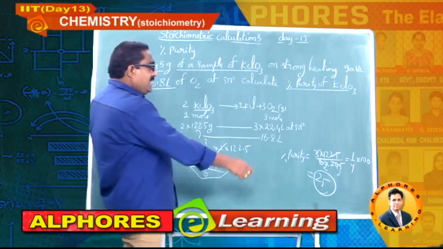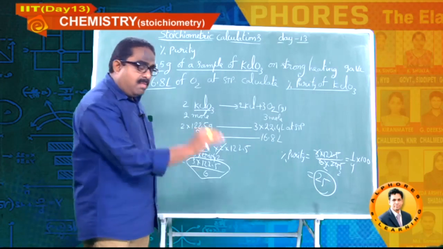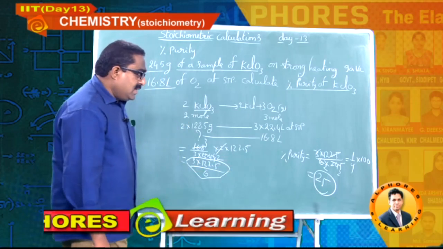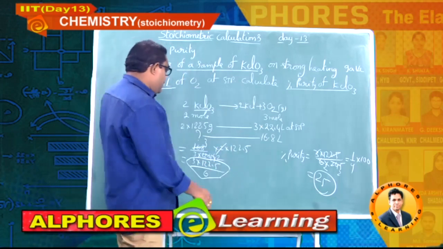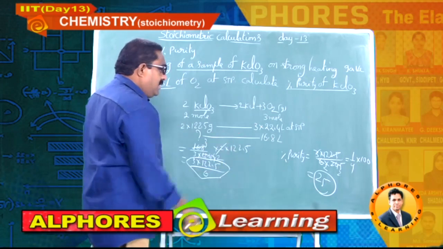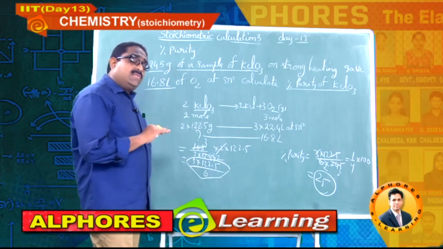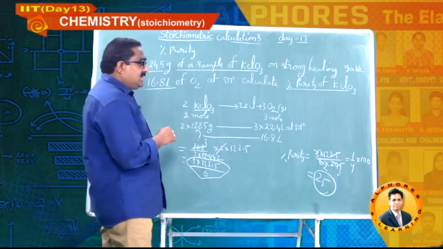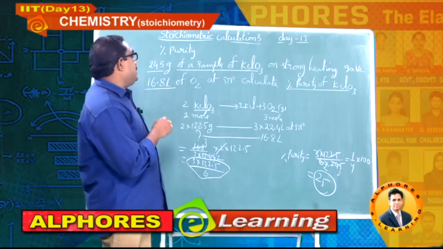So what actually I did here, percentage purity means actual mass of potassium chlorate decomposed divided by the weight of given sample. That's what I did here, and I got the answer as 25%. If you are asked for fraction, the answer will be 0.25, but he is asking for percentage, so the answer is 25. So please note down, students.